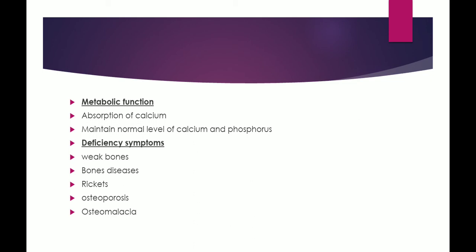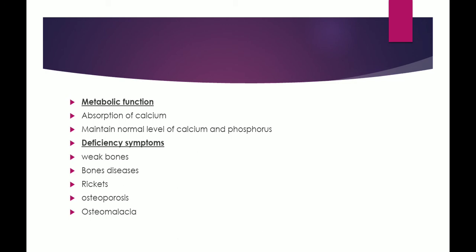Now what are the deficiency symptoms due to the deficiency of vitamin D? Vitamin D deficiency can cause weak bones. Due to the deficiency of vitamin D, bones can become thin, brittle and soft. And it will cause bone disease. Certain bone diseases arise in people having vitamin D deficiency, which are rickets in children, osteoporosis in adults, and osteomalacia in adults. Rickets is basically a disease which is caused in children due to the deficiency of vitamin D.